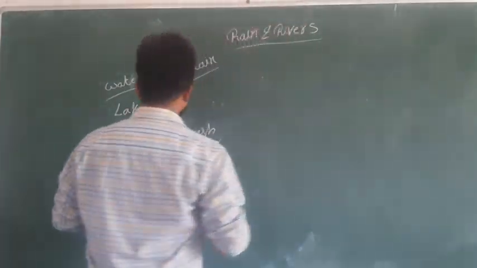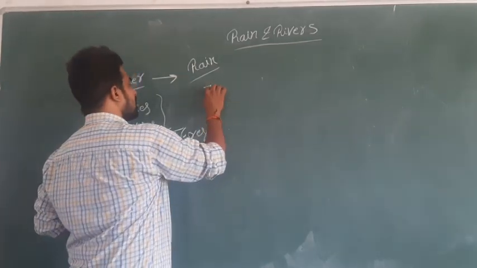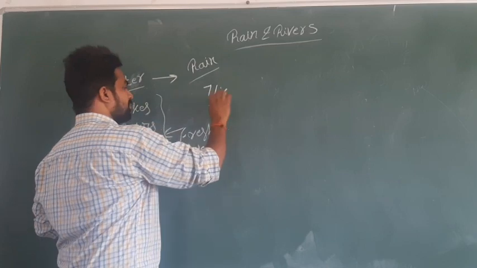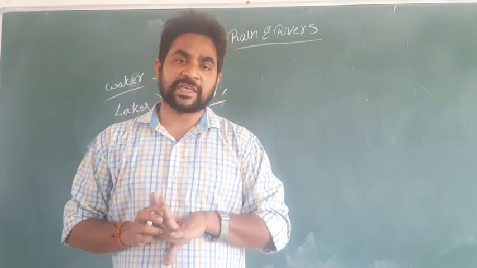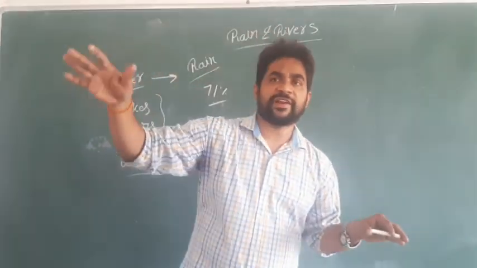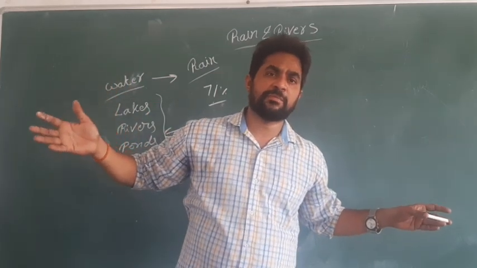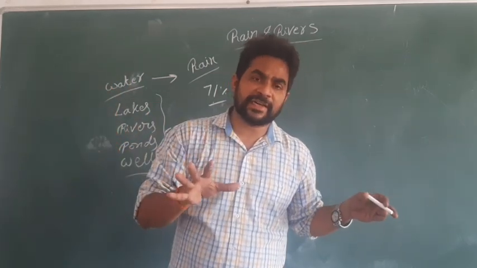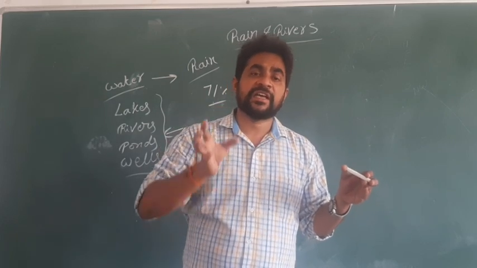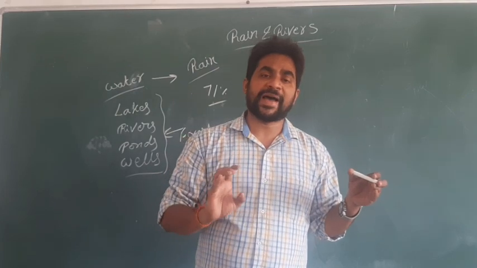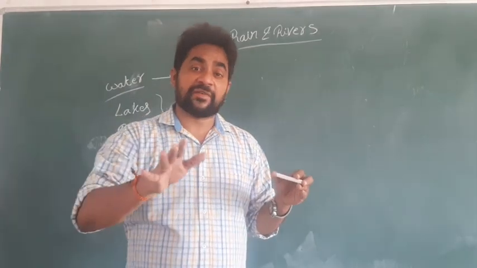And also, how much water is available on the earth? On the earth we have 71%, how much? 71% of the earth is covered with water. Imagine that we feel we are living on the land, and the land looks very big, but out of the complete earth, 71% is covered with water, and the balance 29% is covered with land.